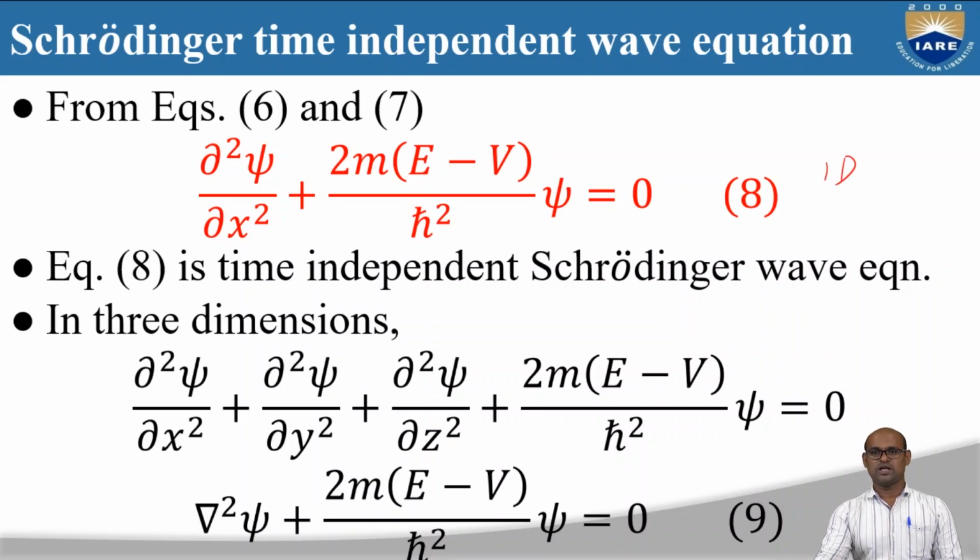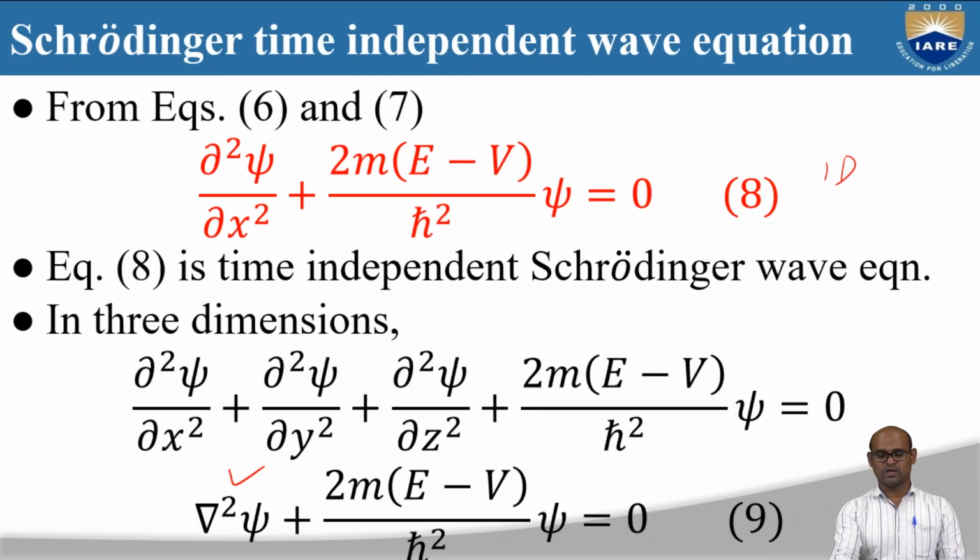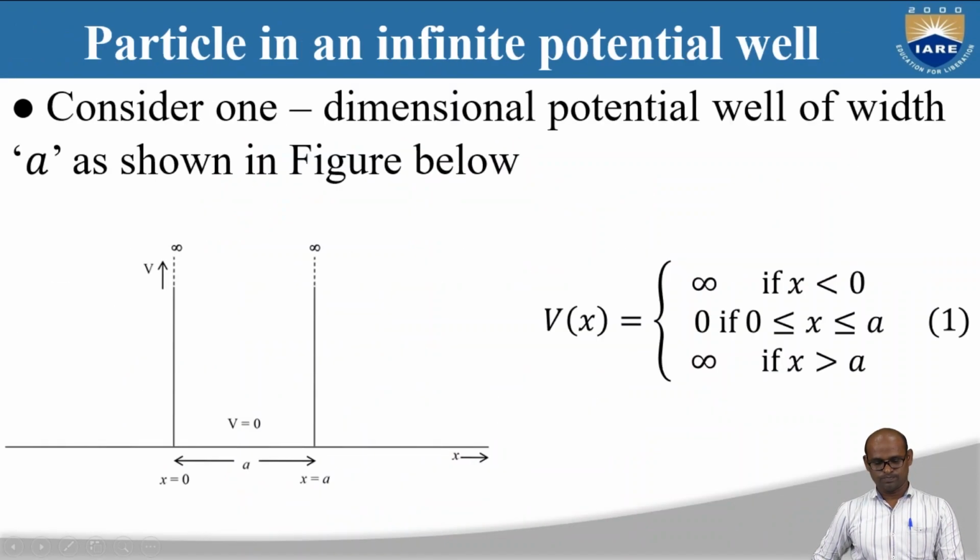So this is one spatial dimension. If you have 3 spatial dimensions, this is the Schrodinger wave equation. You can replace this dou square by del square, which is called the Laplacian. So del square psi plus 2m into (E minus V) by h cut square into psi is equal to 0. So this is the time independent Schrodinger wave equation.